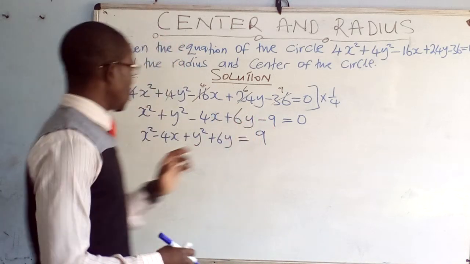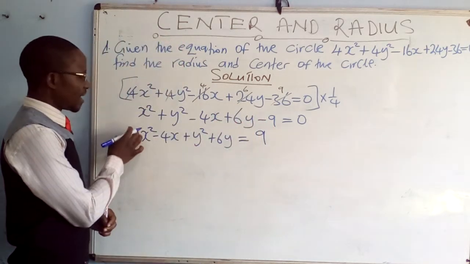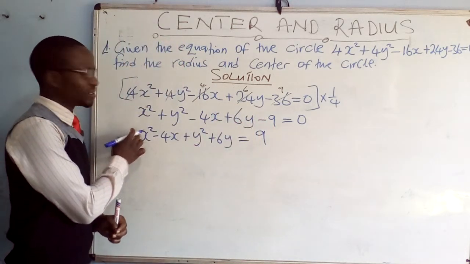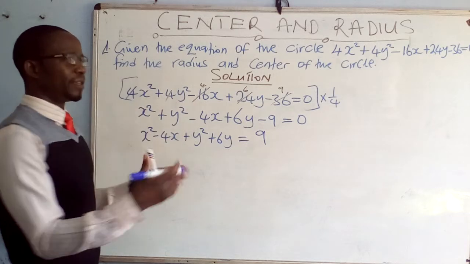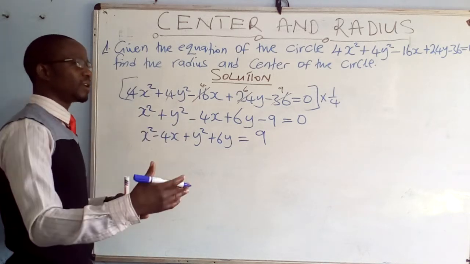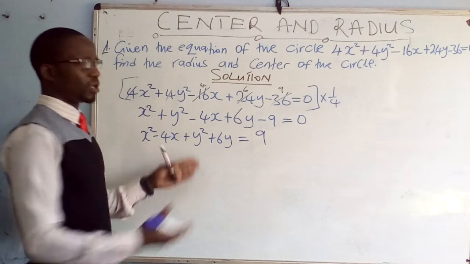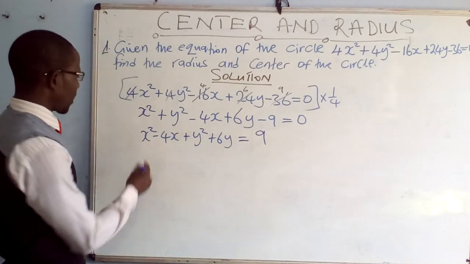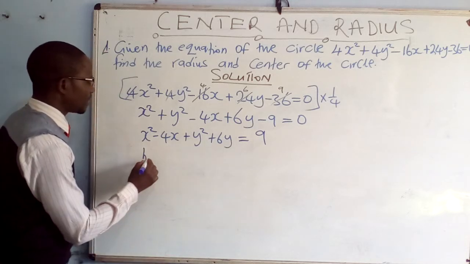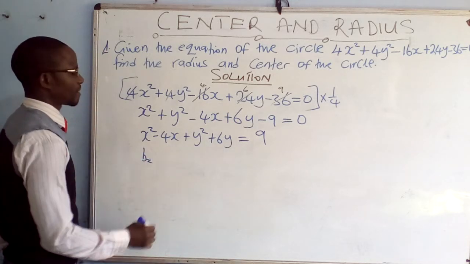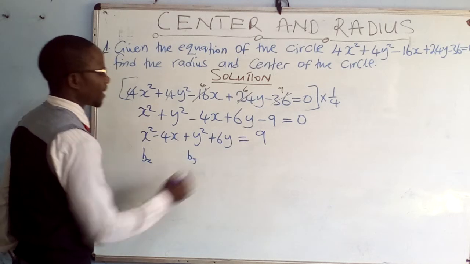At this point now, we can consider identifying b. a is supposed to be the coefficient of x squared or y squared. b is supposed to be the coefficient of x to the power 1 or y to the power 1. So in this case, we have to identify b for x and also b for y.